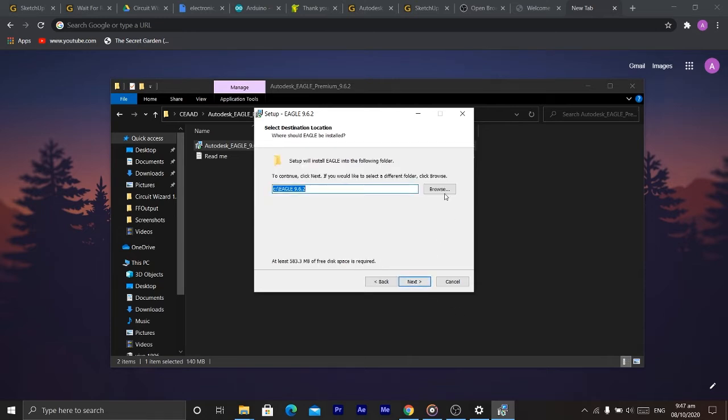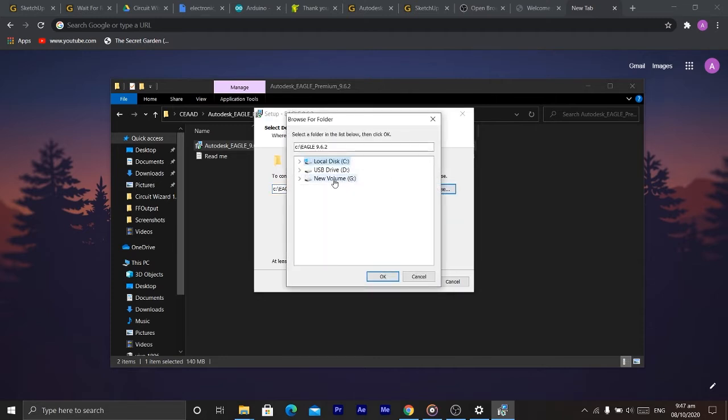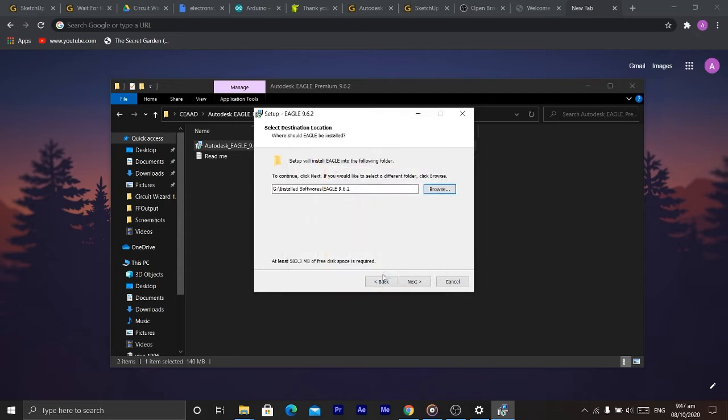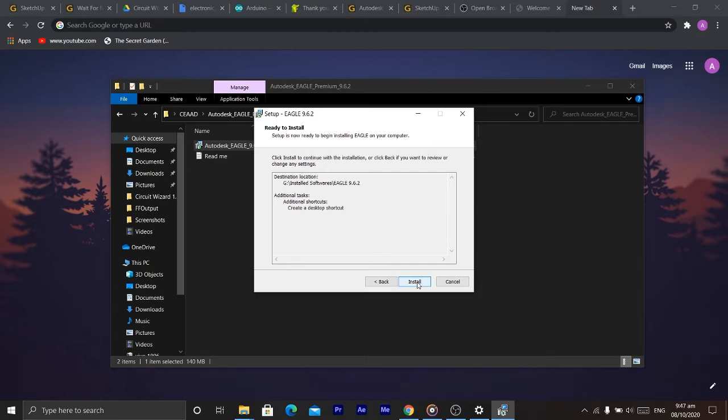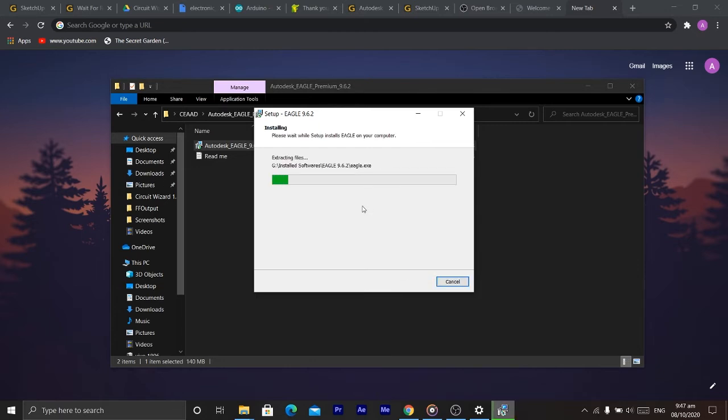Yes. Browse again. Nope. There. Install software. Next install. Wait for the installer to copy the files to the installation folder.